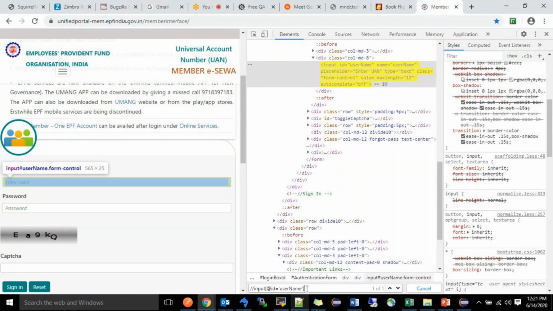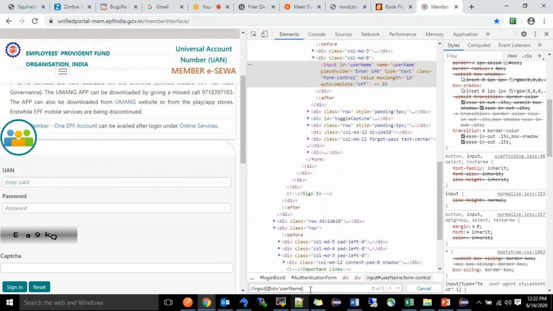Like that we have to write. Once we hit the enter button after writing this XPath, it will highlight these two. The HTML color will get highlighted, and in the UI page also it will get highlighted. It means we have written the correct XPath. If I make a mistake now, I will remove one quote. Now I am pressing enter, but it is not going to highlight. Why? It is wrong.